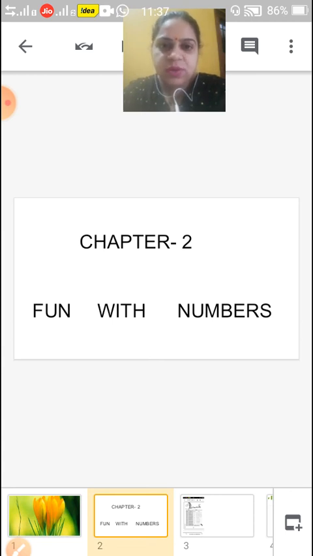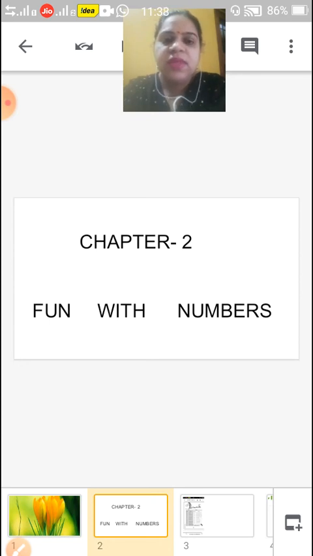Like from 0 we can draw a clock, from 1 a rabbit, from 2 a swan, from 3 a bird, from 4 a kite, from 5 an apple, and the same way we can continue with our numbers up to 10, where we can draw a penguin.